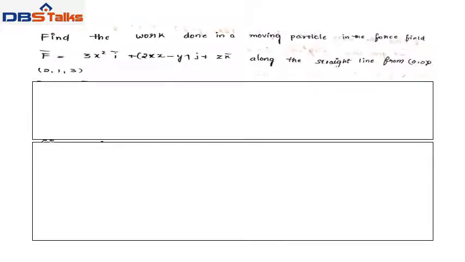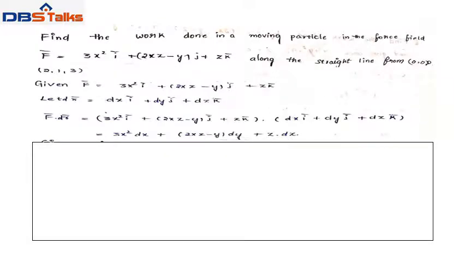Next problem is, find the work done in moving a particle in the force field F bar equal to 3x square i bar plus (2xz minus y) j bar plus z k bar along the straight line from the points (0, 0, 0) and (2, 1, 3). So the solution: given F bar equal to 3x square i bar plus (2xz minus y) j bar plus z k bar.